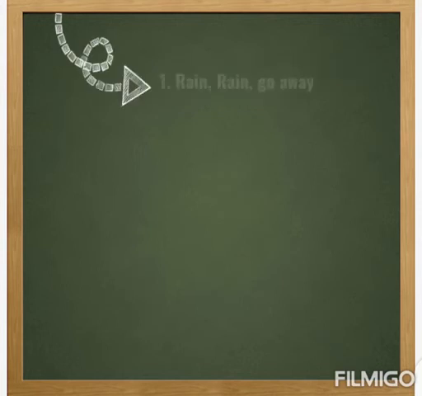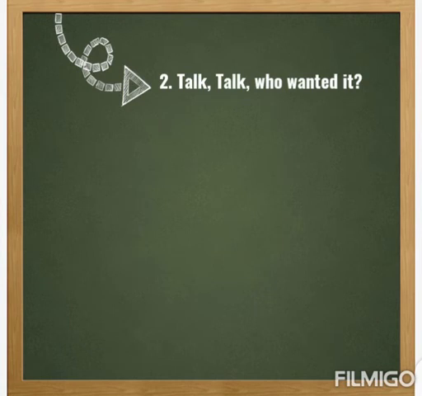Example: if we say rain, rain, go away, we are repeating rain in this statement for emphasis. When we say talk, talk, who wanted it? The repetition of talk twice in that statement makes it a repetition.